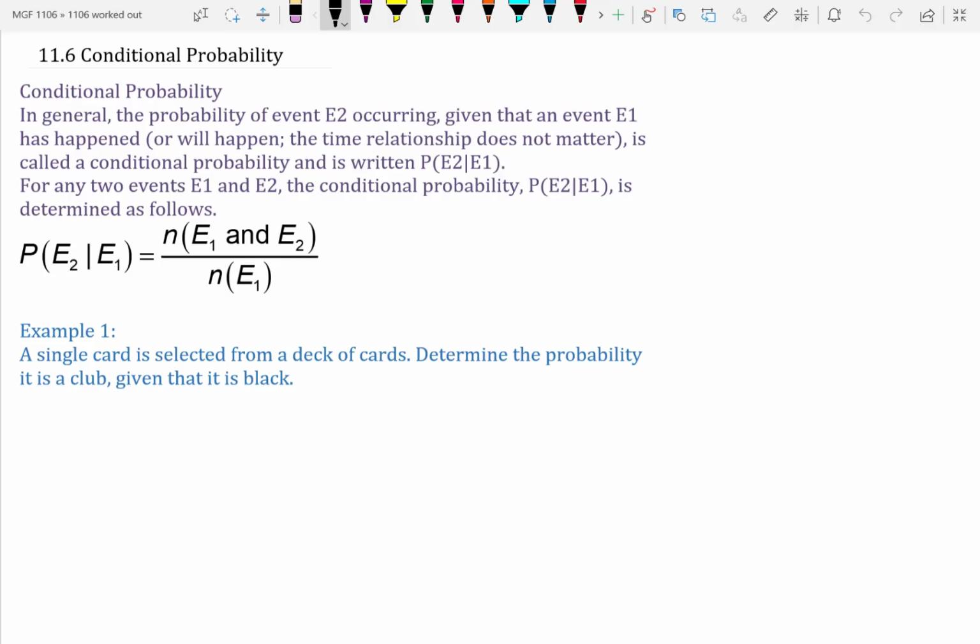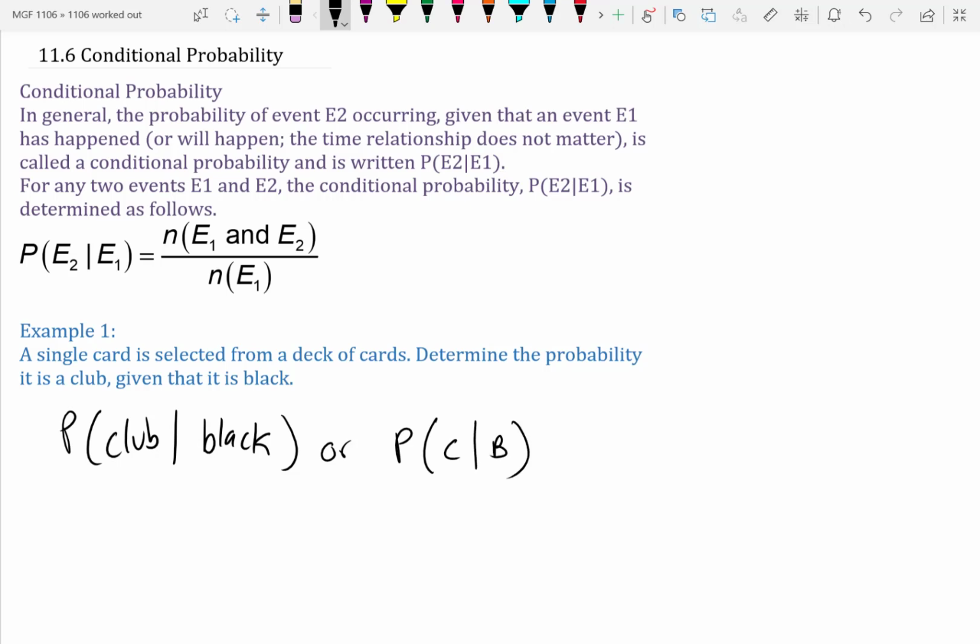Example 1. A single card is selected from a deck of cards. Determine the probability it is a club given that it is black. So we have the probability that it's a club given that it's black. You can either write it like that, or if you're being lazy, you can say C given B. It means the same exact thing. So, how many clubs do we have in a deck? We have 13. And how many of them are black? All of them. All clubs are black.